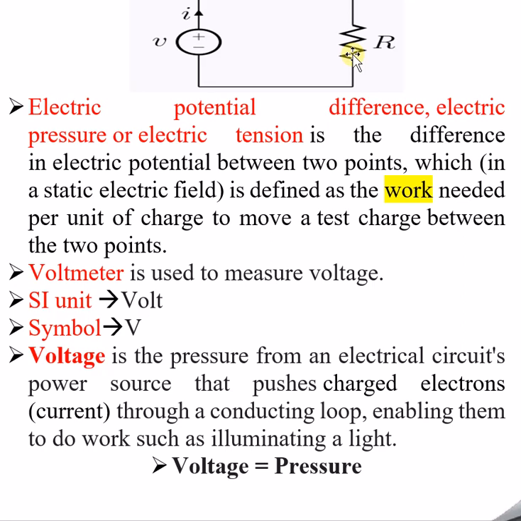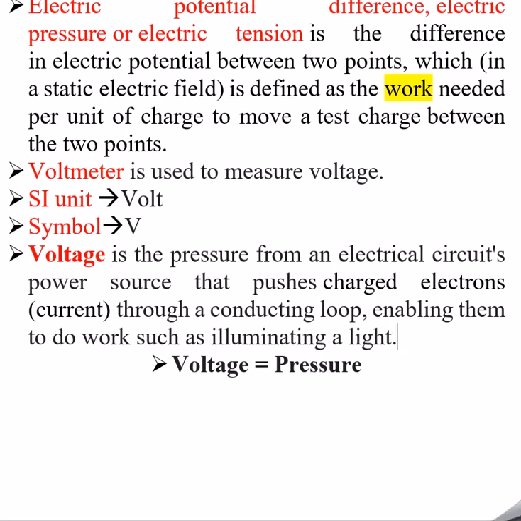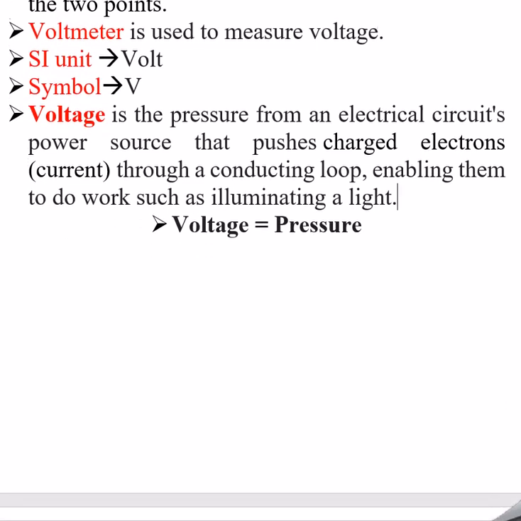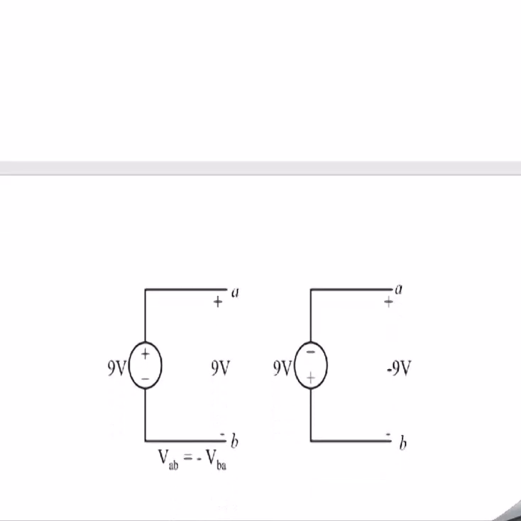Or an LED also you can maybe put it. So in that case, the potential which is required to glow a light is nothing but the pressure, or that is nothing but the voltage, I can say. So this is the overall understanding of what this voltage is in detail. And one thing I would like to cover in this session is one circuitry which is very important to understand.